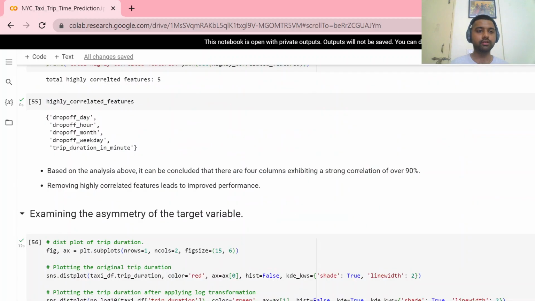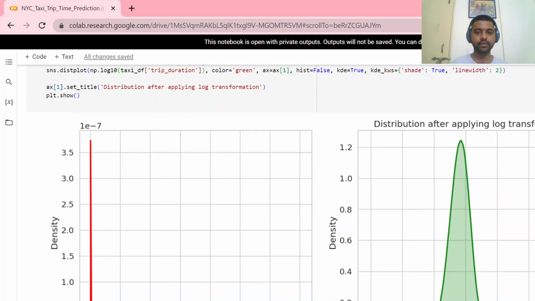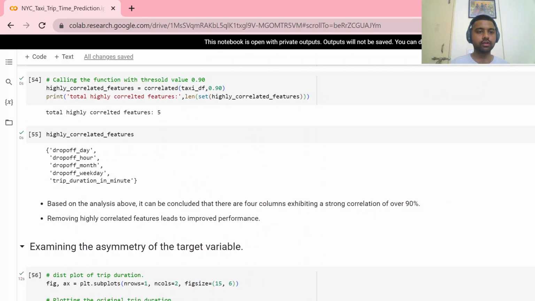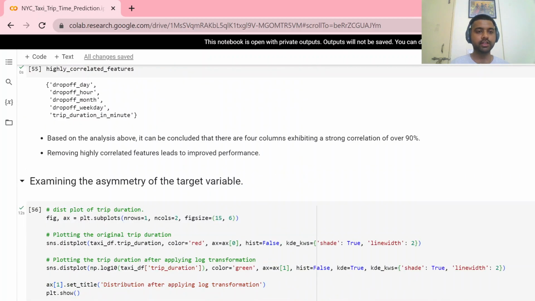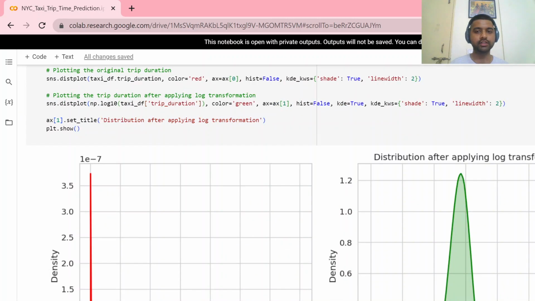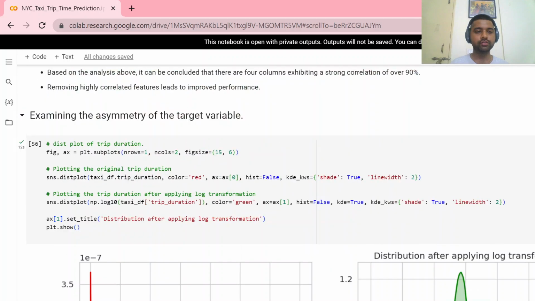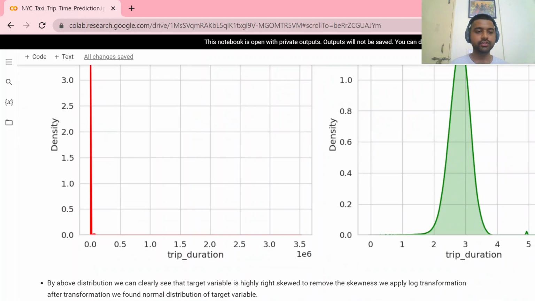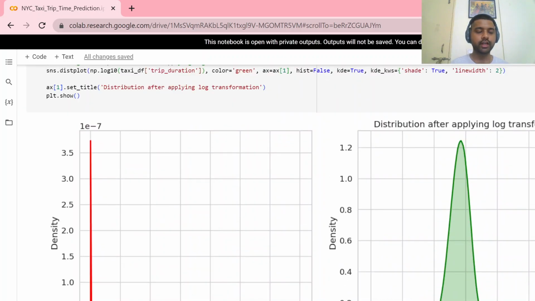This is the pair plot. As we discussed, we are examining the target variable and how it is distributed. Our target variable is trip duration. The target trip duration is highly skewed, right skewed, as we can see.